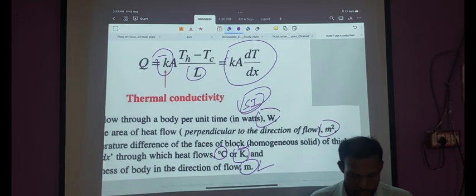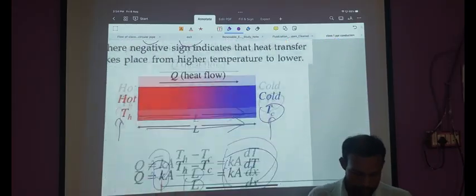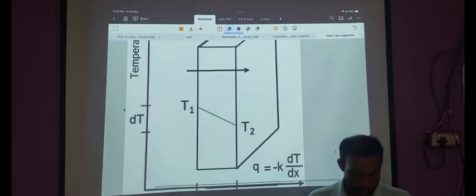Now, one important thing, the area must be measured perpendicular to the direction of heat flow. If you take an example, the body, let's take a look at this graph.